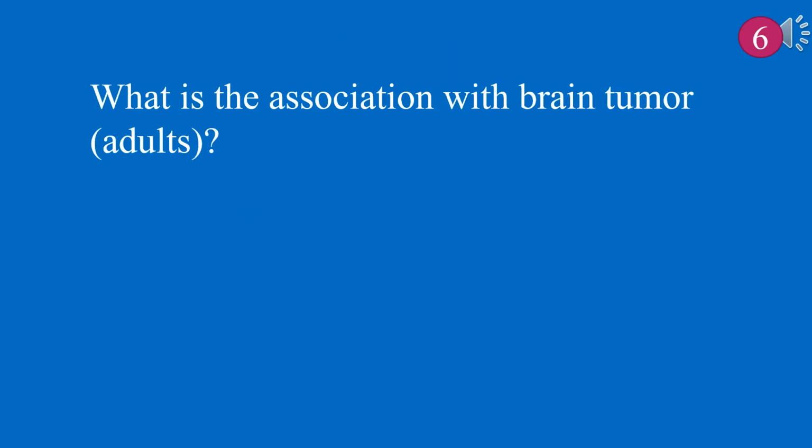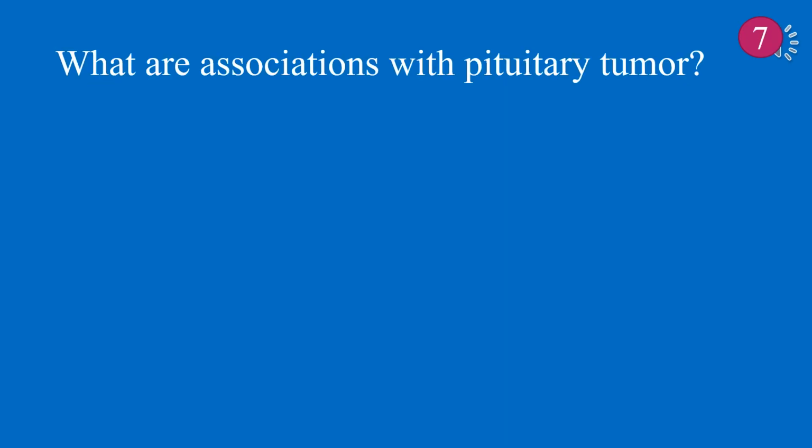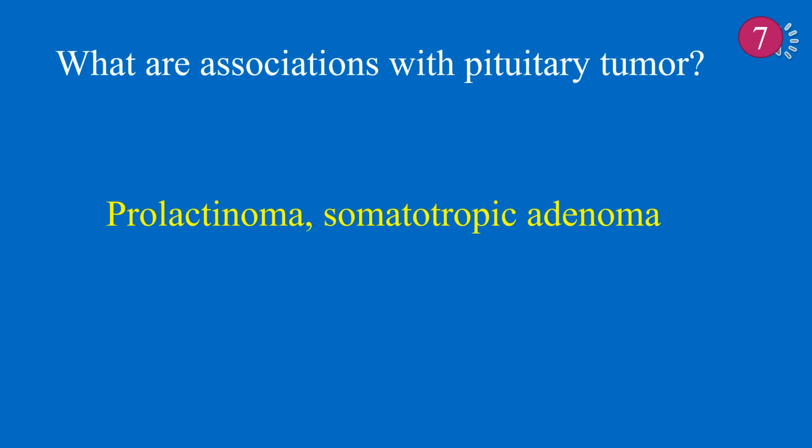What is the association with brain tumor in adults? Brain tumor in adults is related to supratentorial location, metastasis, astrocytoma, including glioblastoma multiforme, meningioma, and schwannoma. What are associations with pituitary tumor? Pituitary tumor is associated with prolactinoma and somatotropic adenoma.